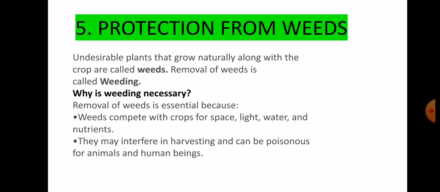Next is that the process of harvesting means cutting down of crops when it is mature. So when we cut our crop, along with that these weeds also get cut, and some weeds are very poisonous for animals and human beings. So we have to cut or remove these weeds before our crop matures or before producing flowers and maturing process. So it is very necessary to remove weeds from our main crop.